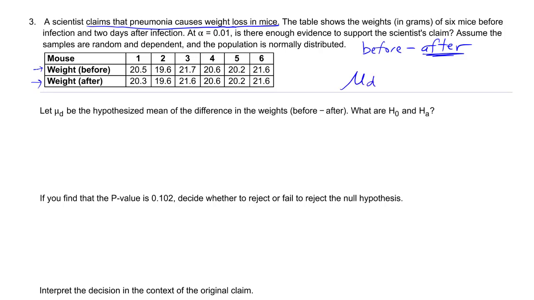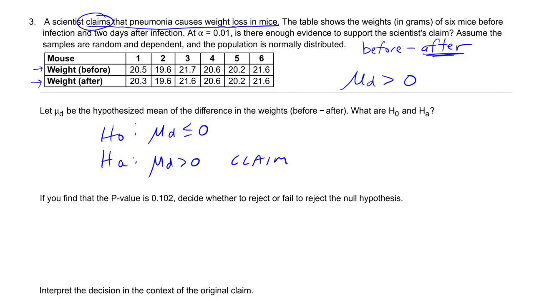That means our difference would be greater than 0. Well, that's what's being claimed. Okay, so let's set this up. And mu d greater than 0 without the equals is the alternative. Mu d less than or equal to 0 is the null. This was our claim. With mu d greater than 0, this would be right-tailed.